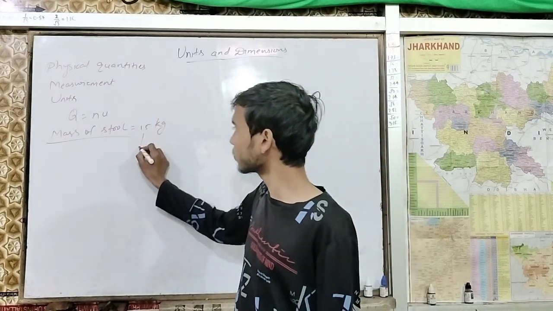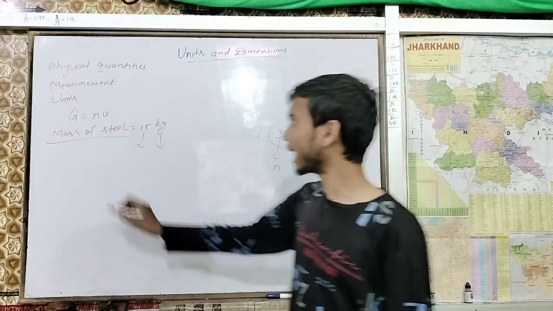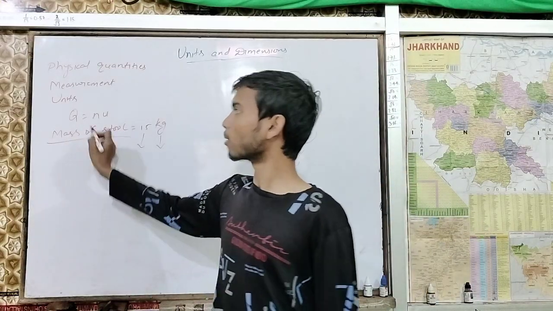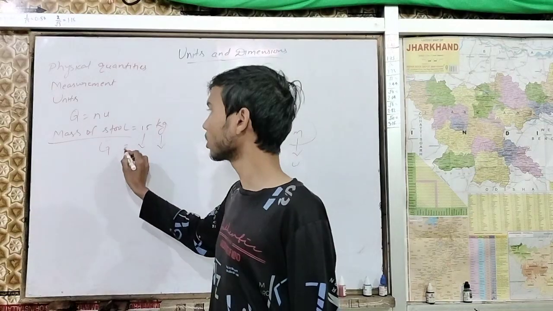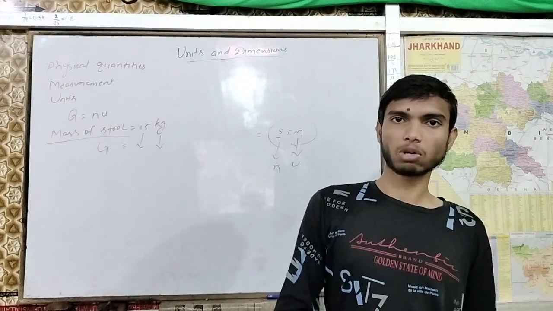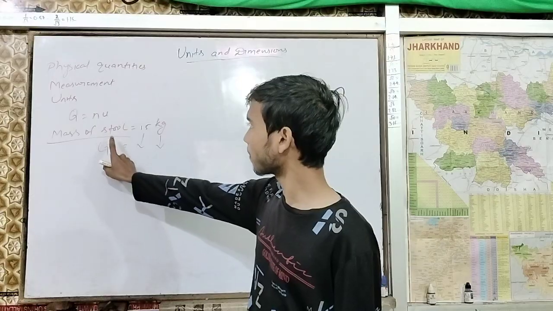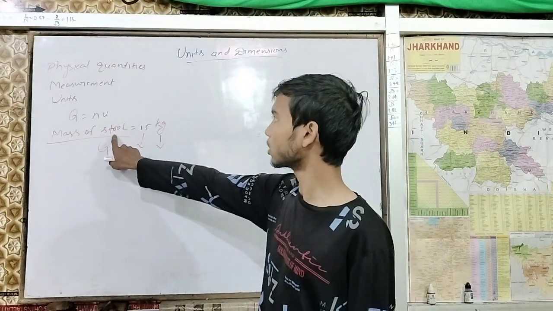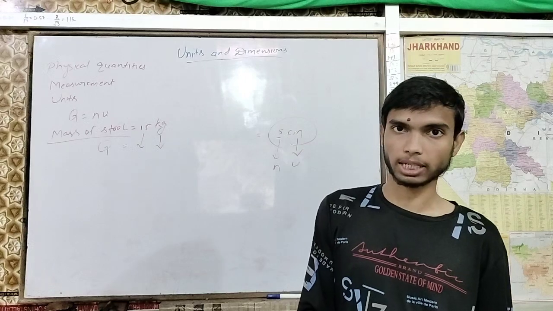So here you can see 15 is a number, kg is a unit, and this property is known as Q. Q stands for physical quantity. So the measure of this physical quantity is how much? 15 kg. That is what we are saying.